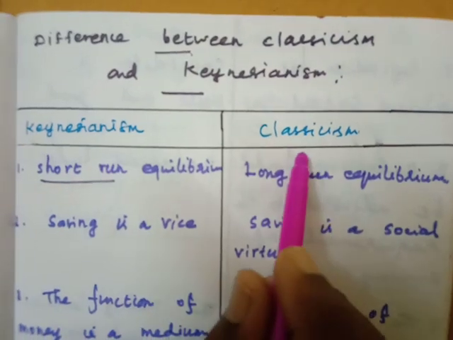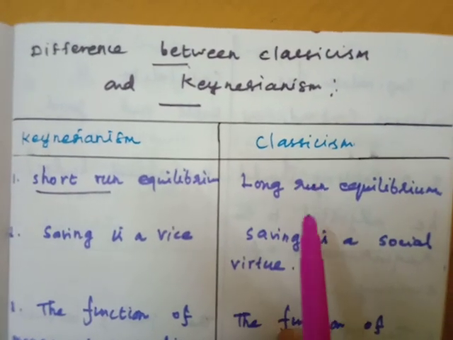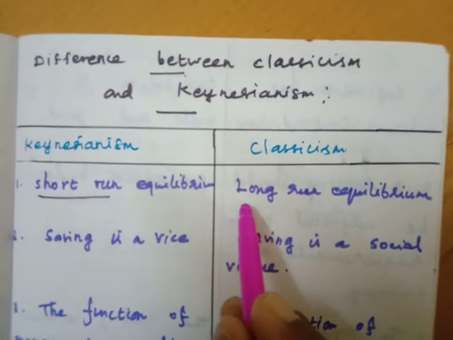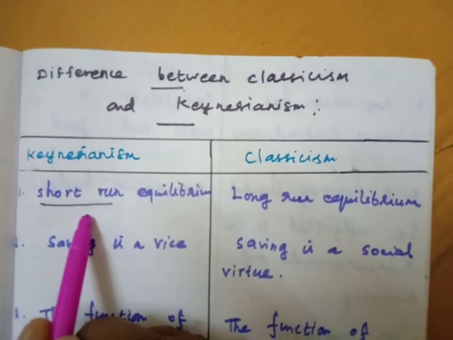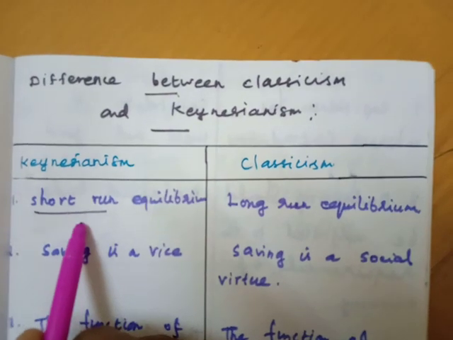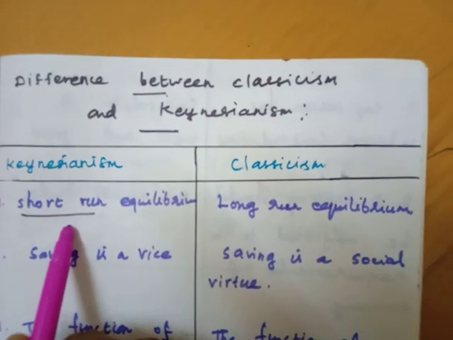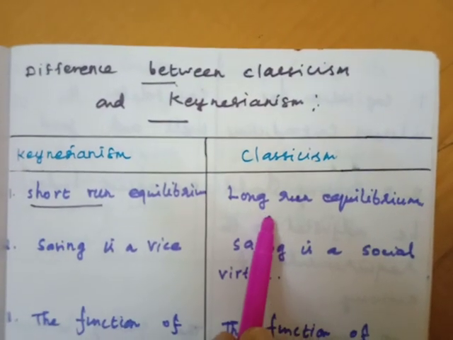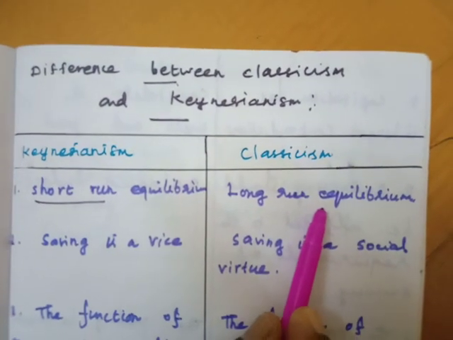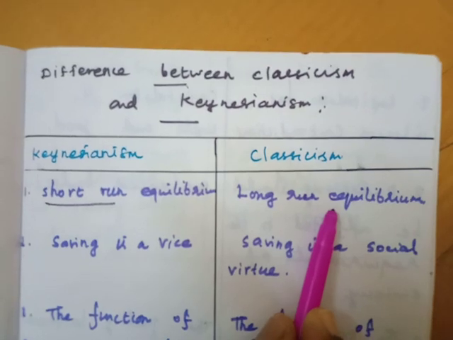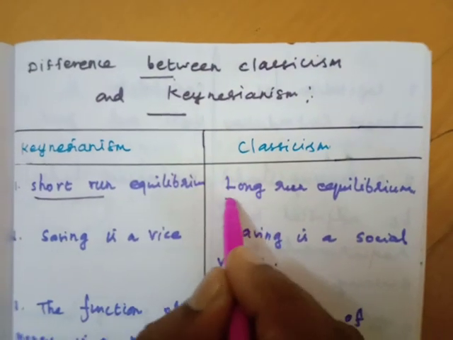In the classical, very old theory, all business is in long-run equilibrium. In the Keynesian theory, they attain only short-run equilibrium of both employment and output. In the classical theory, they believe we get the equilibrium of employment and income only in the long run.